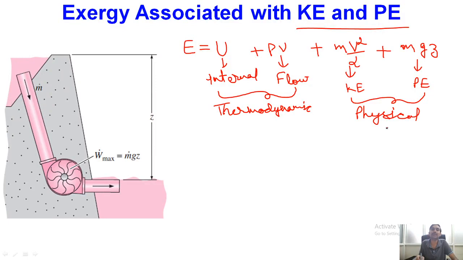So the first two quantities are associated with the thermodynamic state, and the last two quantities are associated with the physical state of the system.